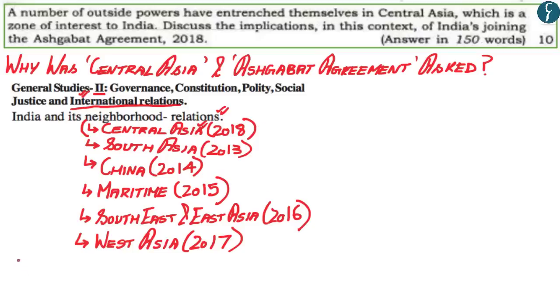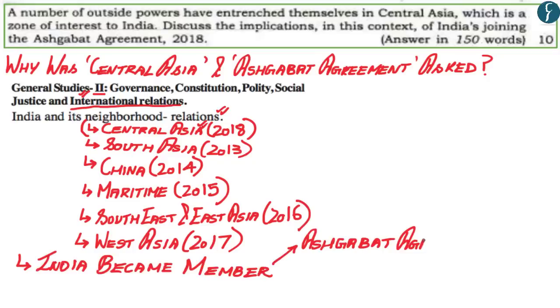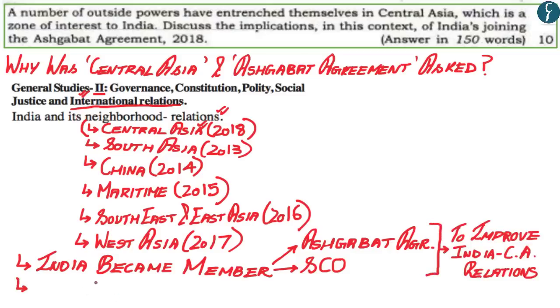Now apart from this, what else had happened was that India became a member of the Ashgabat Agreement. Apart from this, India also became a member of the Shanghai Cooperation Organization in the year 2017, wherein India's membership to both the Ashgabat Agreement and the Shanghai Cooperation Organization improved India's relationship with Central Asia. Apart from this, the Chabahar port that India is jointly making with Iran also opened up in the year 2017.